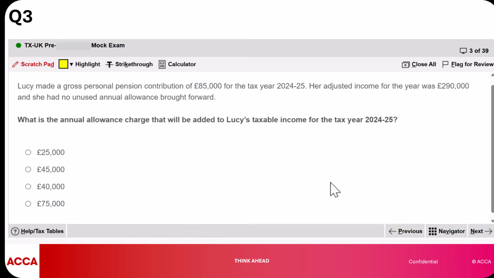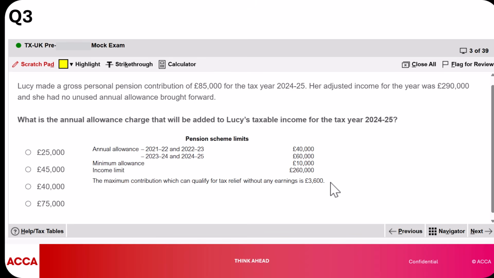The second thing we have here is on question 3. And I love to read what the question asks you for. It says, what is the annual allowance charge that will be added to Lucy's taxable income? So our primary focus is on the annual allowance charge and not necessarily on taxable income. Sometimes a student could read what they want and start to do computations that are not required.